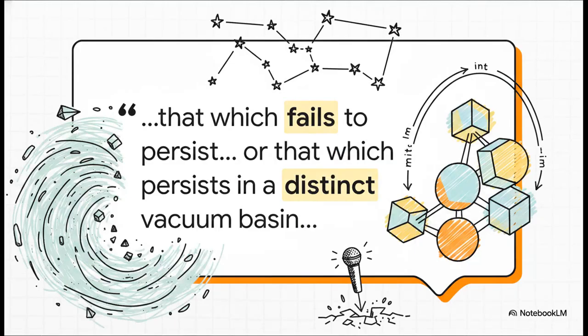Which leads us to this incredibly refined ontological boundary from the source texts. I absolutely love this quote. Outside our universe lies either that which fails to persist long enough to become a thing, or that which persists in a geometrically distinct vacuum basin. I mean, talk about an absolute philosophical mic drop summarizing the mathematically proven limits of our existence.